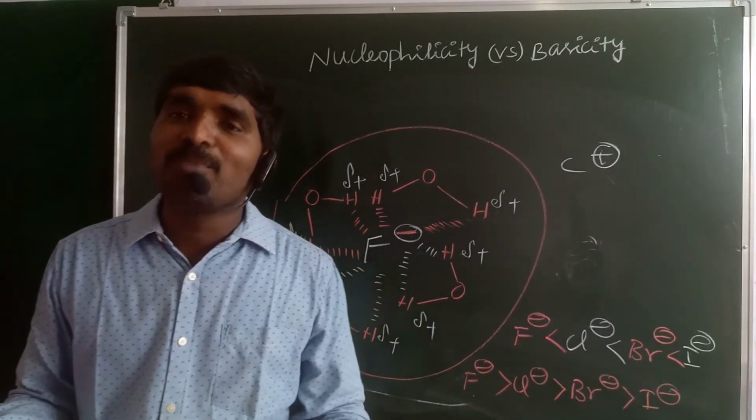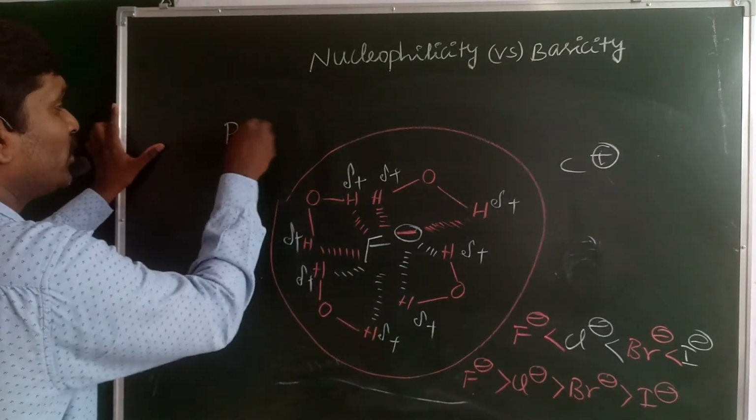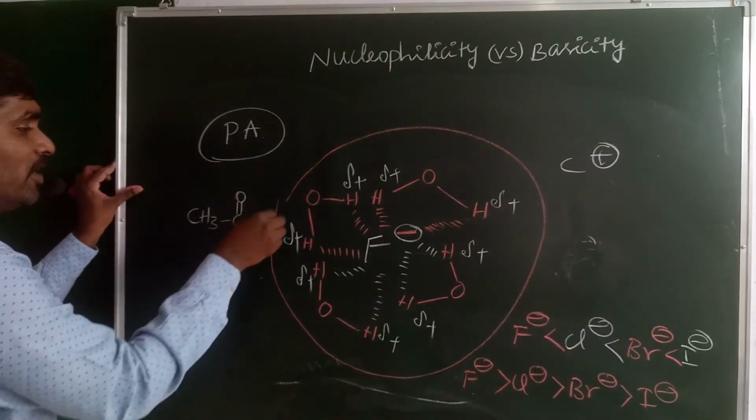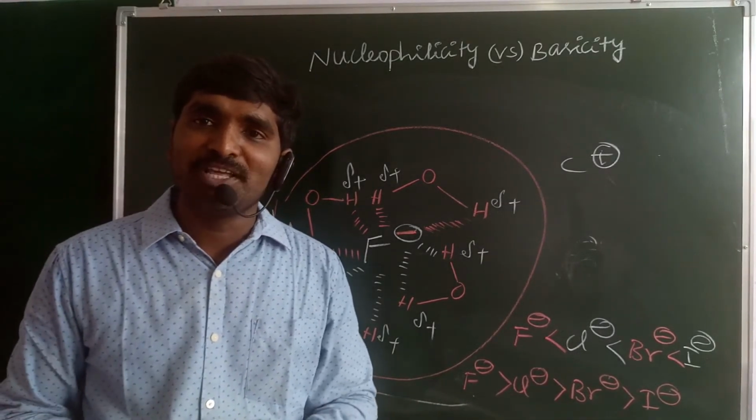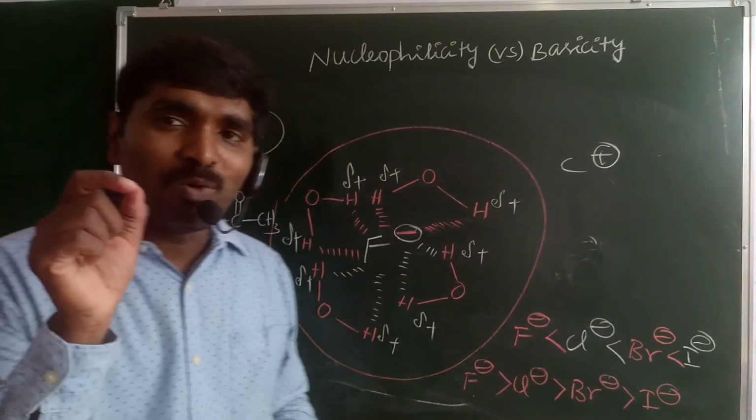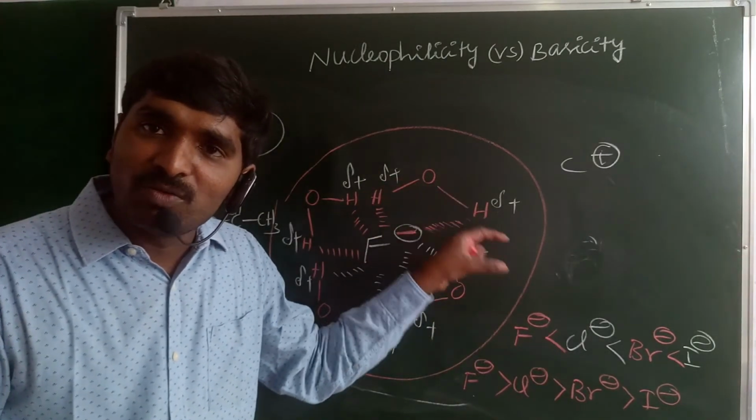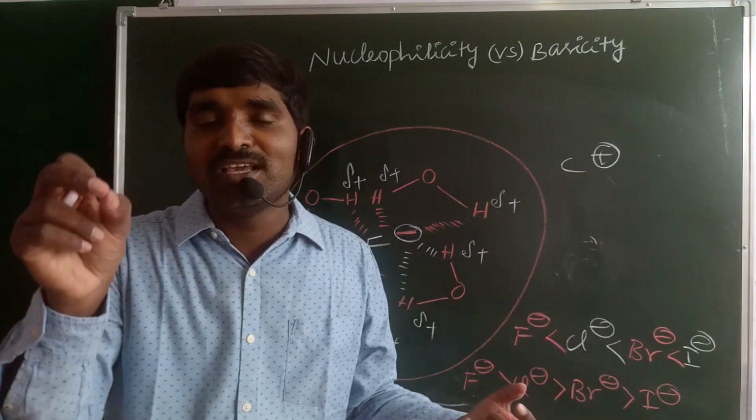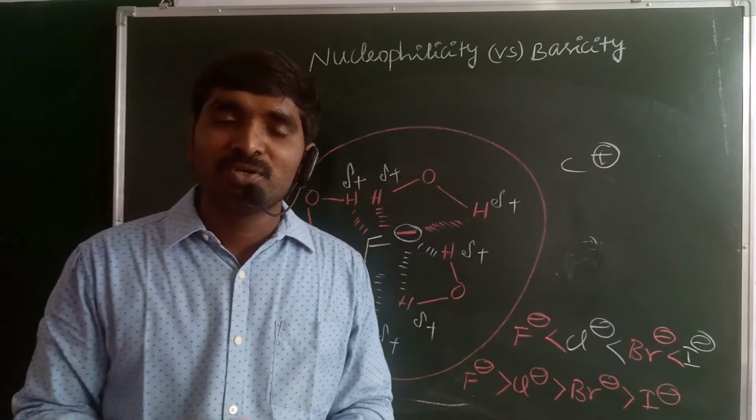What happened in polar aprotic solvent? There is no such factor. Polar aprotic solvent means, for example, acetone, CH3 C double bond O CH3. When you take the acetone molecule, there is no hydrogen bonding. That is the solvolysis factor. When F minus is placed in a solvent like a water molecule, what is the solvolysis? The ion forms hydrogen bonding with the solvent. That is solvolysis. Okay guys.